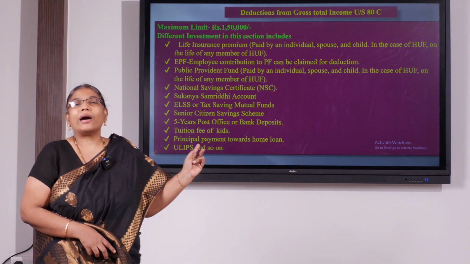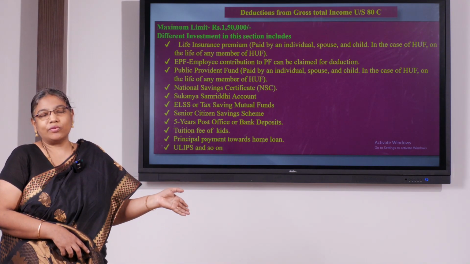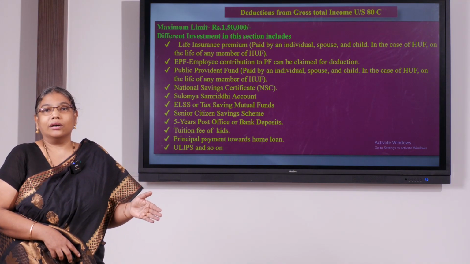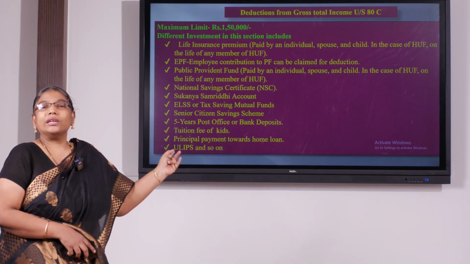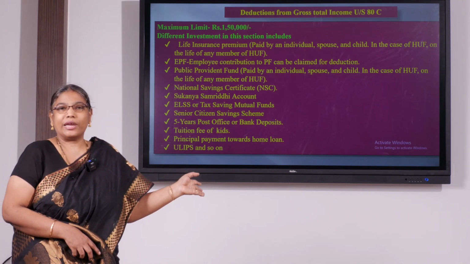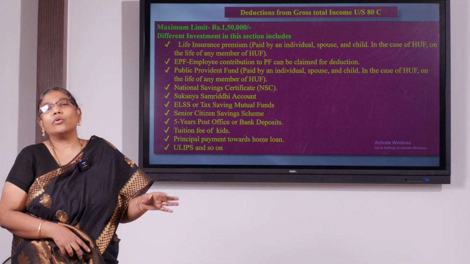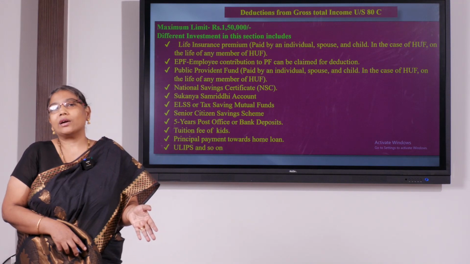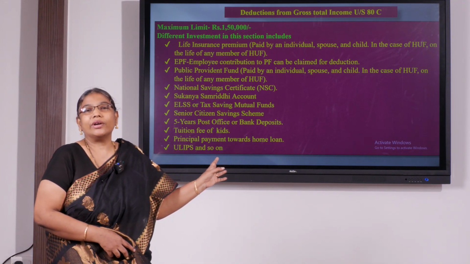The maximum limit you can claim for all these expenses as a deduction is only up to rupees 1,50,000, or if the actual amount is lesser, then that, because 80C includes investments as well as some payments also. If these payments or investments exceed 1,50,000, it will be restricted to 1,50,000. If it is less than 1,50,000, you can claim only to that extent. So this is the deduction allowed under 80C.